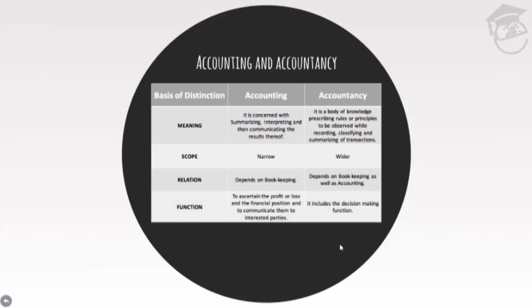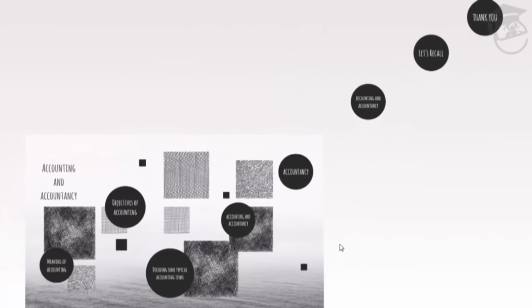And last but not the least, the function of accounting is to ascertain the profit or loss and the financial position of the business and then to communicate them to interested parties. Whereas accountancy includes the decision making function, that is, on the basis of the results, certain strategic decisions are taken in order to improve the results. So this was all about the three terms: bookkeeping, accounting and accountancy.